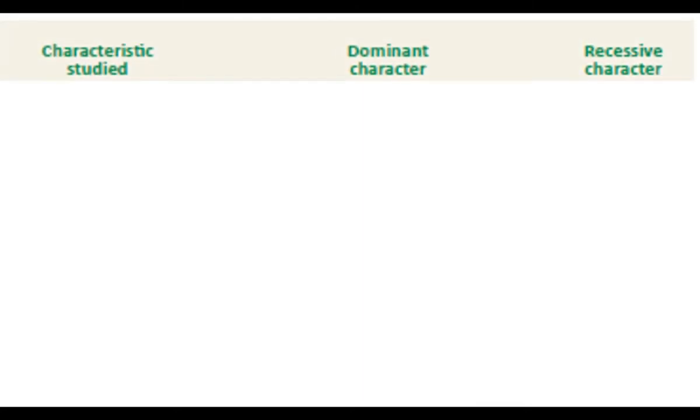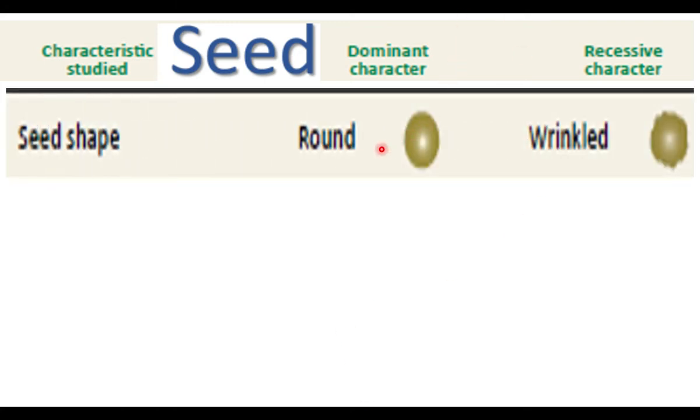Now let us see the 7 pairs of characters he had chosen for his experiment. First, let us see the 3 characters related to seed. Seed shape, round and wrinkle.